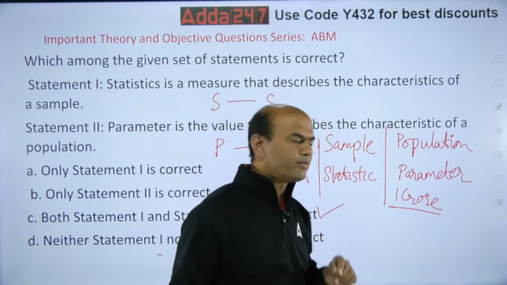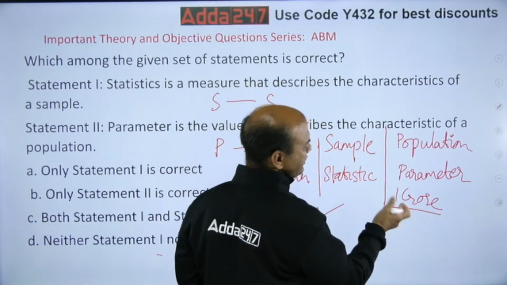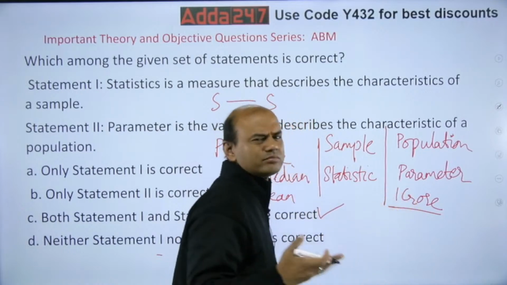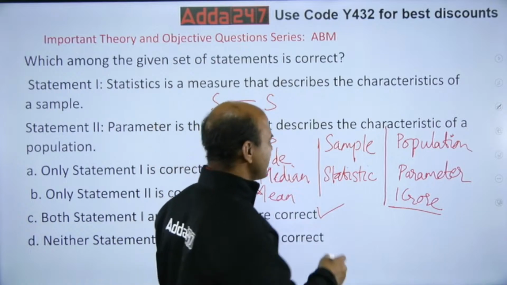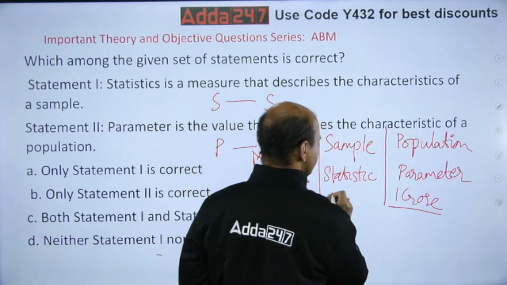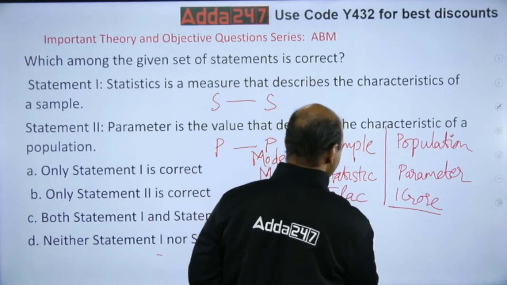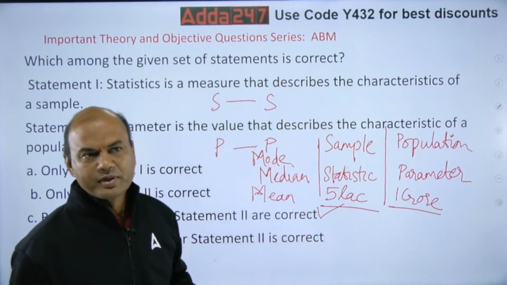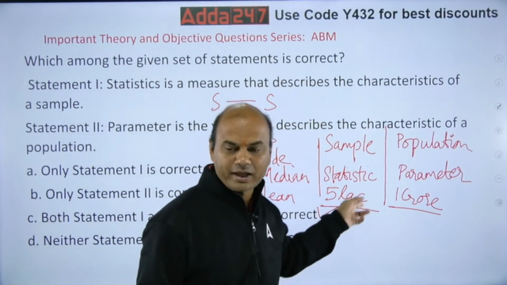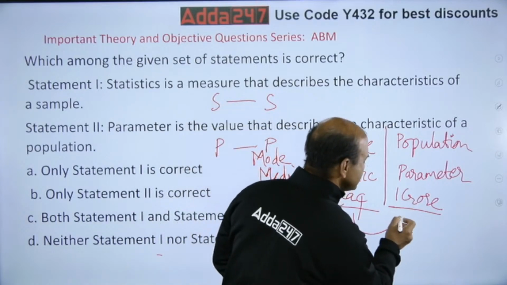So what we do, we find it out for a sample. Let's say for around 1 crore, we take around 10%. It will be around 5 lakh people, 5 lakh samples we will take. So we'll find out the average salary for these 5 lakh samples, and then apply it to the population. This is known as central limit theorem.